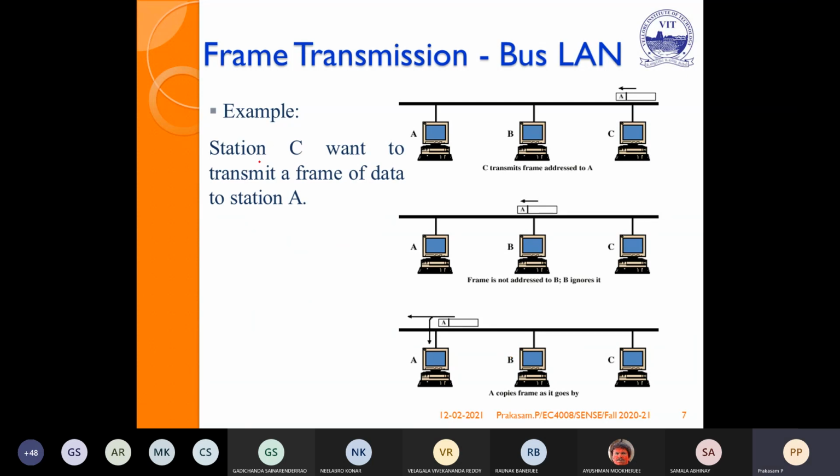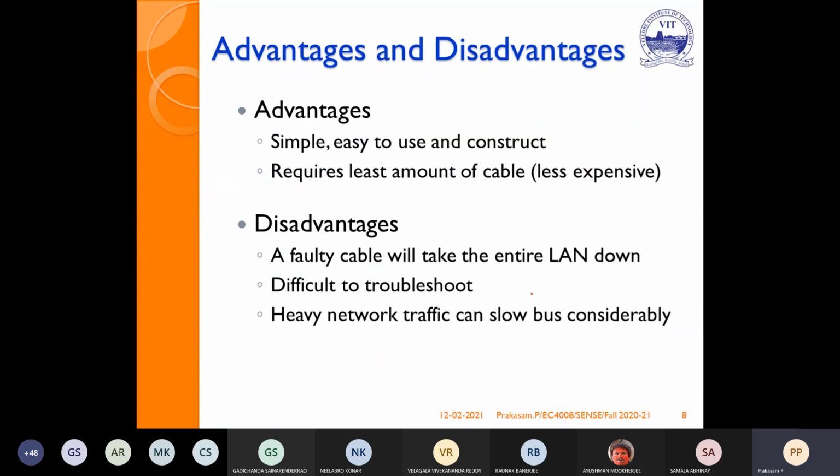For example, station C wants to transmit a frame of data to station A. C is transmitting. It crosses B also, but the address does not match B, so it passes. Now when it comes here, address A matches, so it receives it. Still it goes further. Here we use a terminator to terminate the path. So this is nothing but a simple transfer.